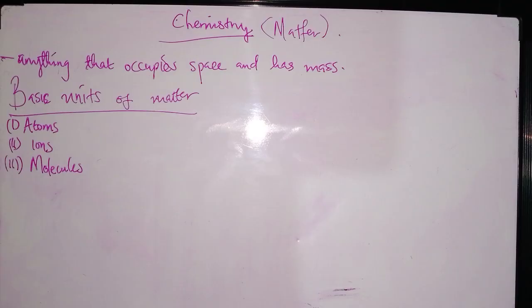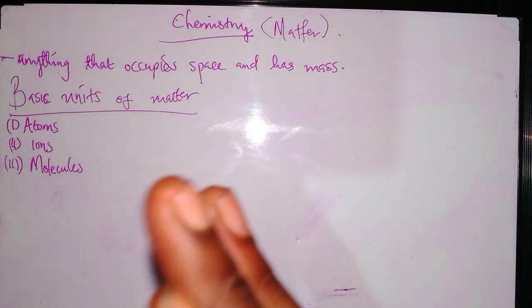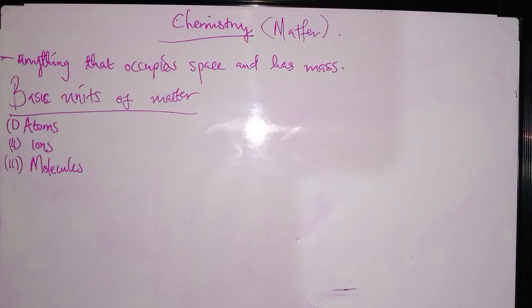Next we are going to look at the states of matter. What do we mean when we say the states of matter? These are forms in which matter exists, because I said that matter is anything that occupies space. But when you look around us, we have different things which have mass and also occupy space.